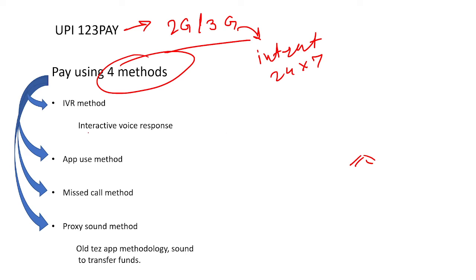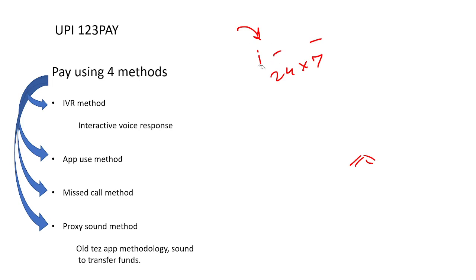In the second method, there will be one app-based method. In that method, the customer has to install this UPI123 app, which will be given by the government of India very soon. So that app has to be installed for this UPI123 payment gateway, right?